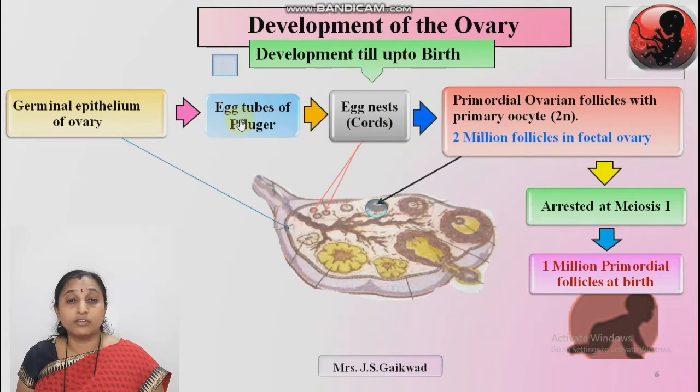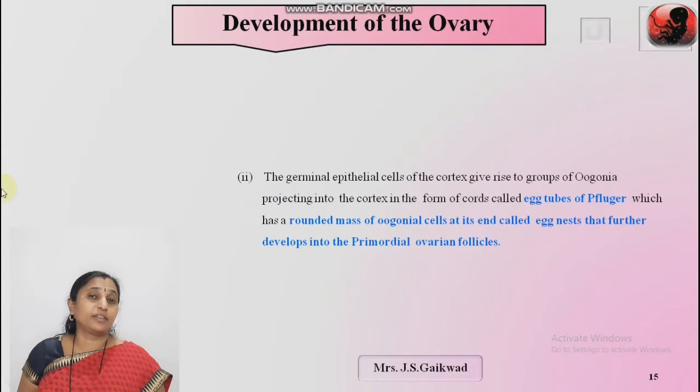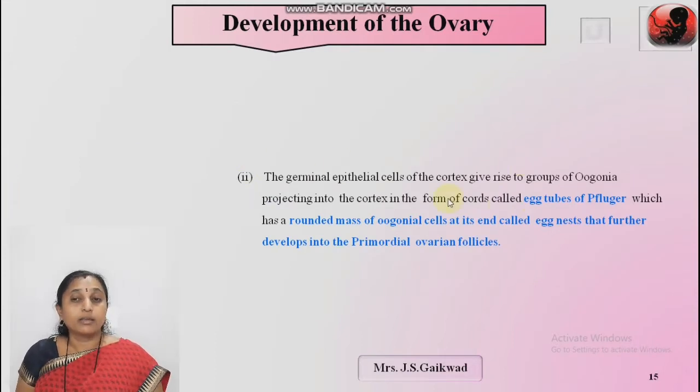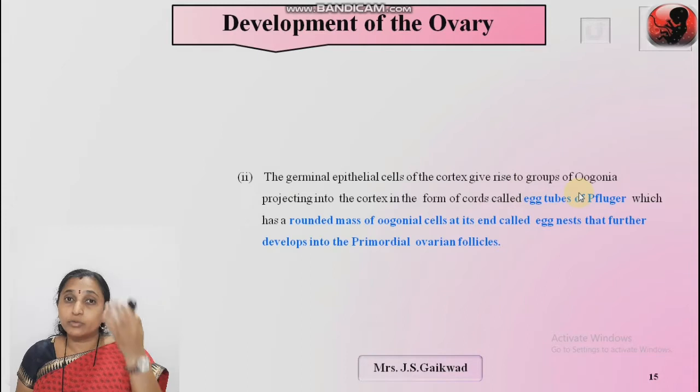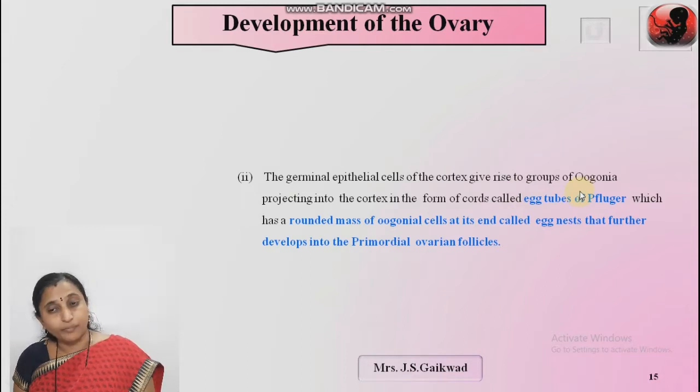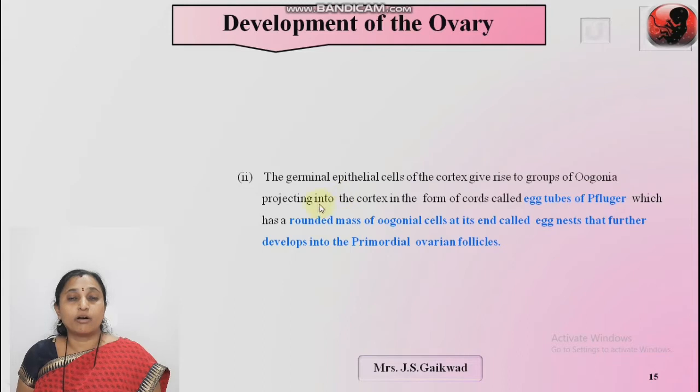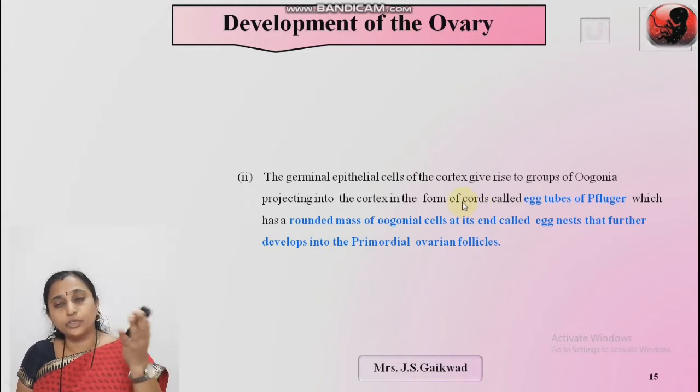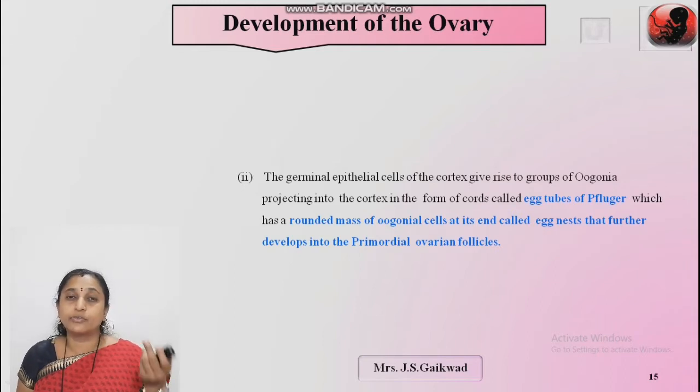Now the description of the egg tubes of Pflüger. Here the germinal epithelial cells of the ovary give rise to groups of oogonia, singular oogonium and plural oogonia. These oogonia project into the cortex of the ovary in the form of tubes or cords called egg tubes of Pflüger, which have a rounded mass of oogonial cells at the end of the tubes called the egg nest, which further develops into primordial follicles with the primary oocyte in the center. Now come to the previous slide again.